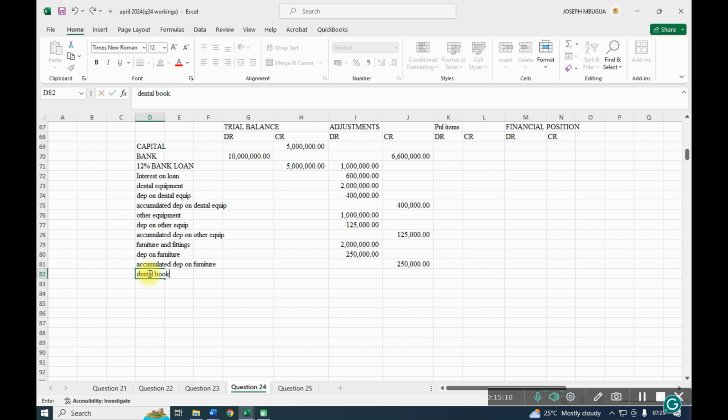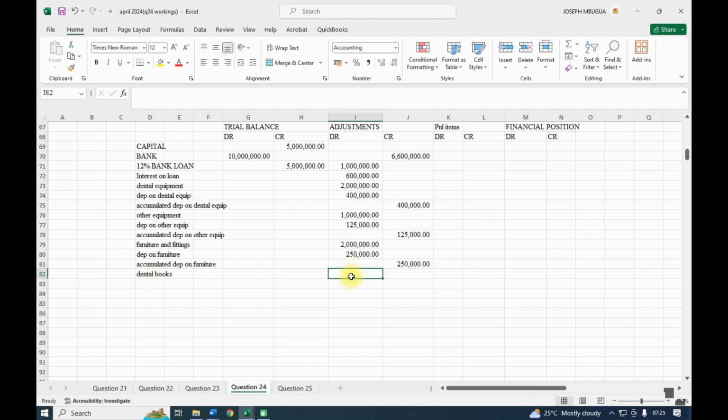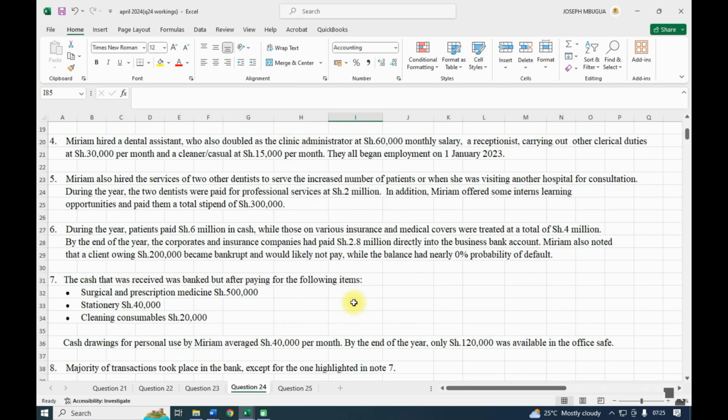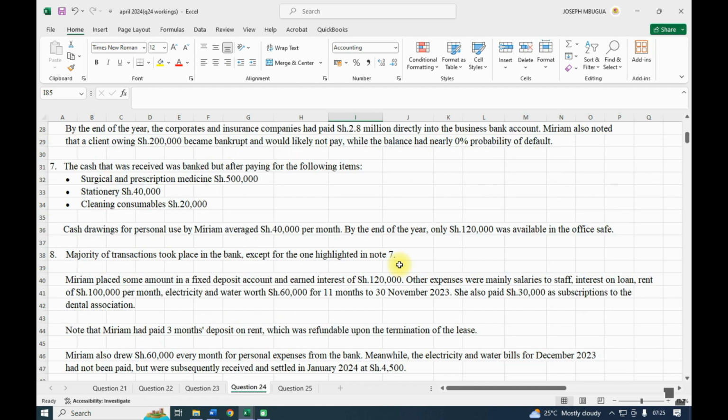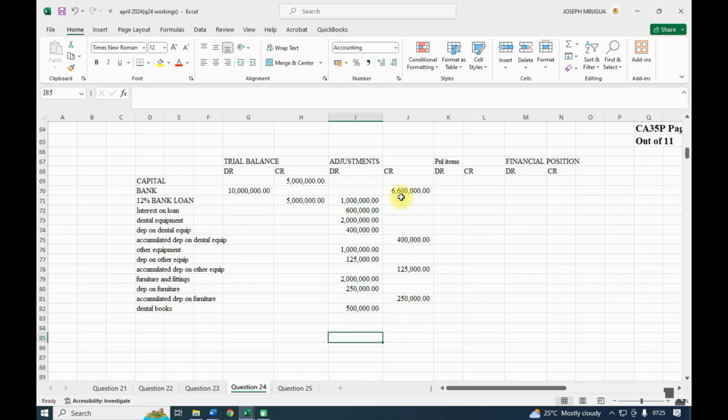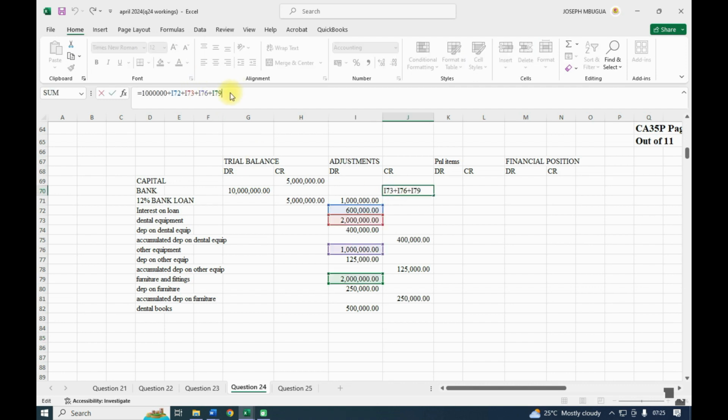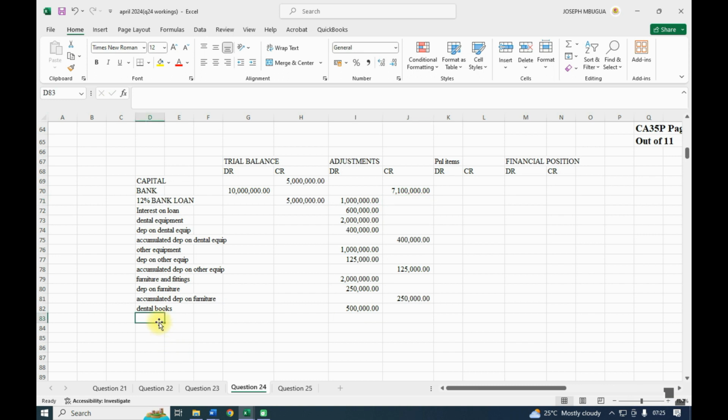Then we have dental books. I think you have seen it is 500,000 for the dental books. The dental books are being amortized over 5 years. So first we shall credit the bank for the dental books of 500.